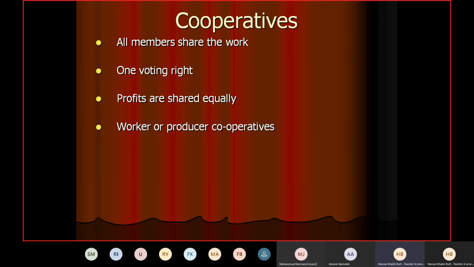That is why I told you earlier that if you see point number one, all members share the work. So that is why now workers are the members and they share the work, they share the responsibilities. So now what is the benefit? The benefit is now they won't lose their jobs.